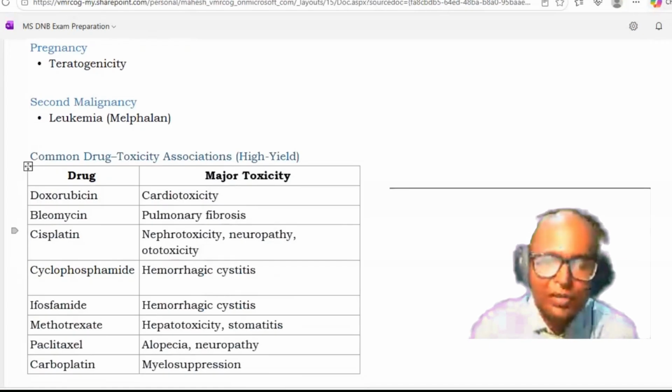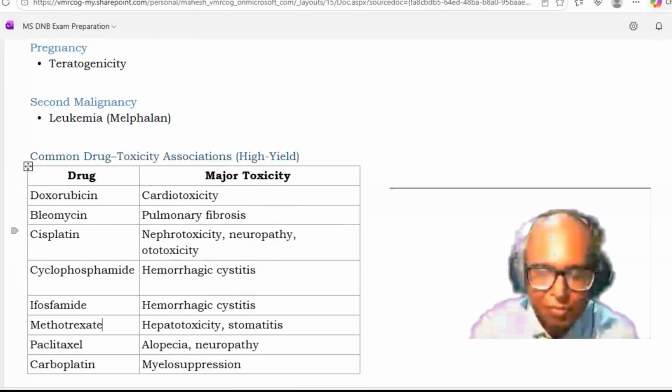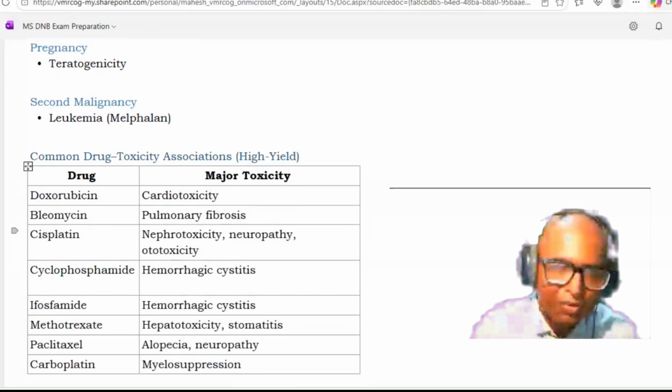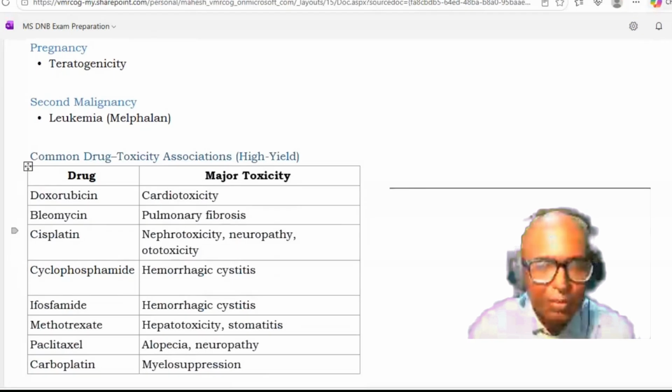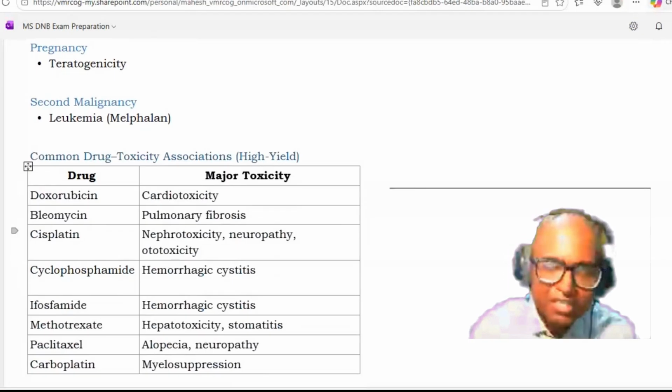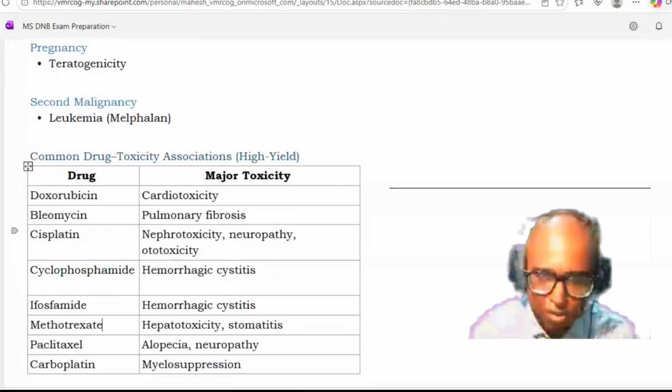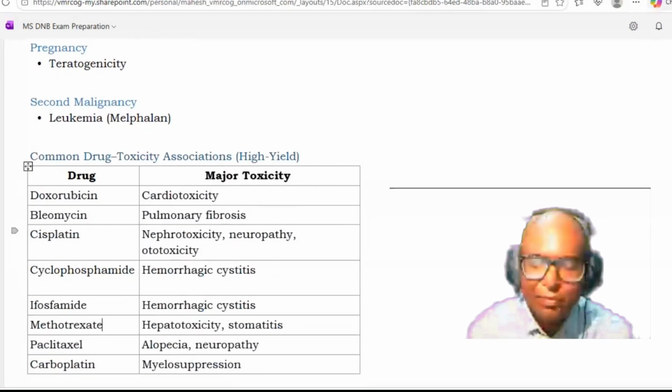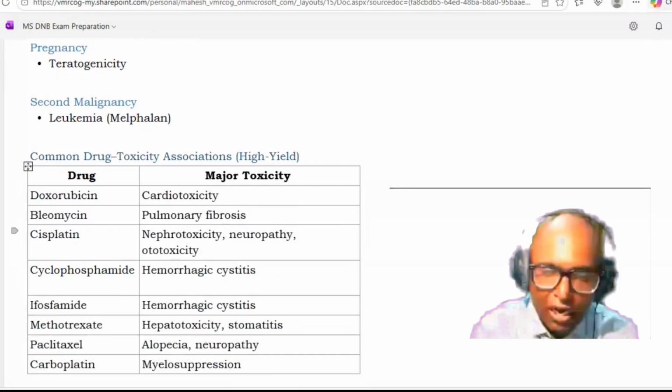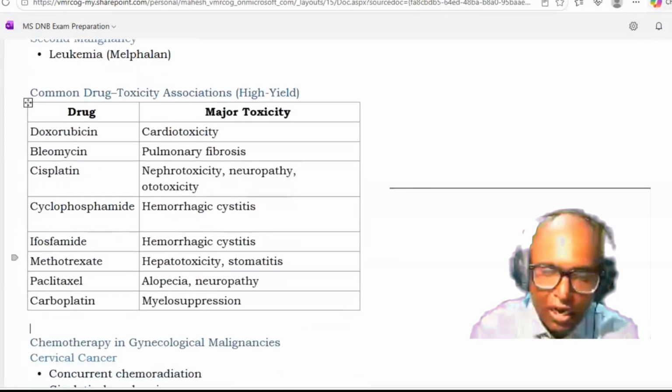Okay, so common drug toxicities which you should remember, and this may be important from viva point of view: doxorubicin has cardiotoxicity, cardiomyopathy it can cause, bleomycin will lead to pulmonary fibrosis, cisplatin we have already discussed, it will cause peripheral neuropathy, ototoxicity, and nephrotoxicity. Then cyclophosphamide, hemorrhagic cystitis, ifosfamide, hemorrhagic cystitis, methotrexate, hepatitis, stomatitis, alopecia, neuropathy is known to happen, carboplatin, myelosuppression.